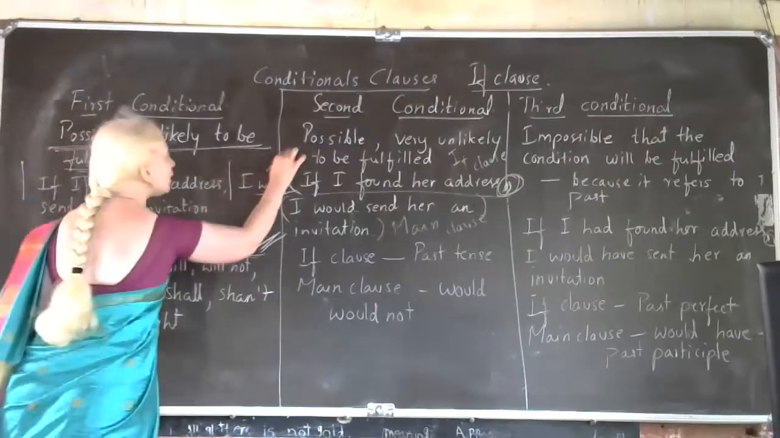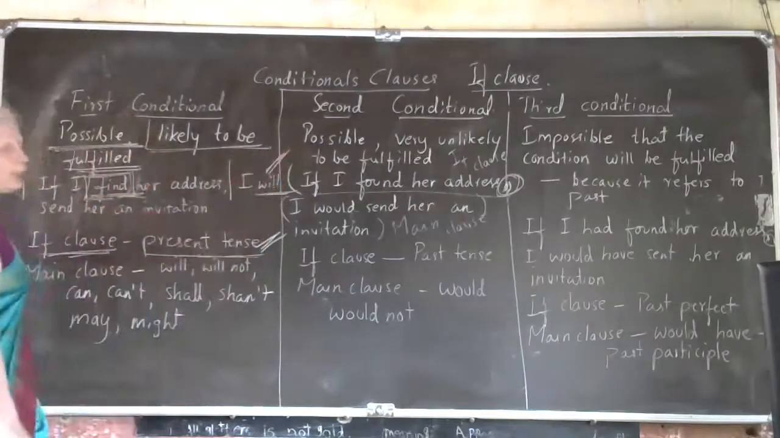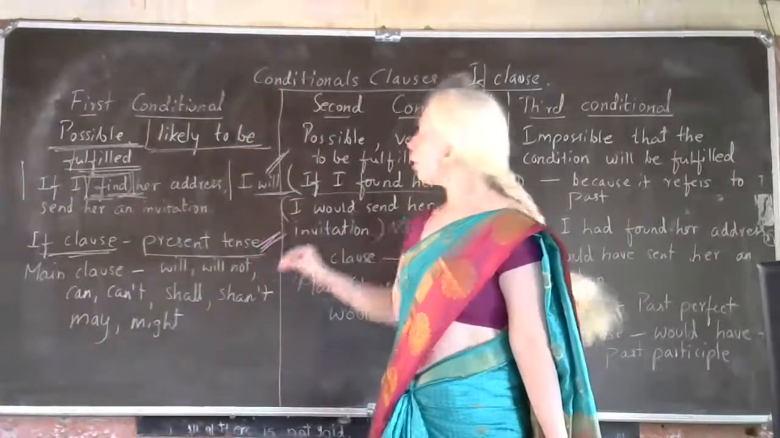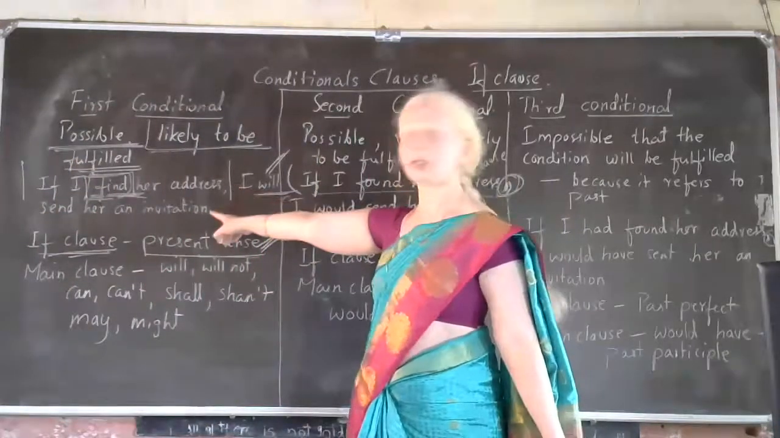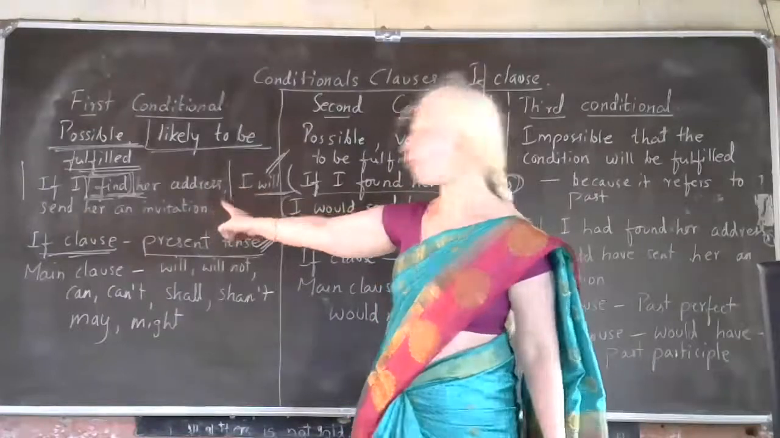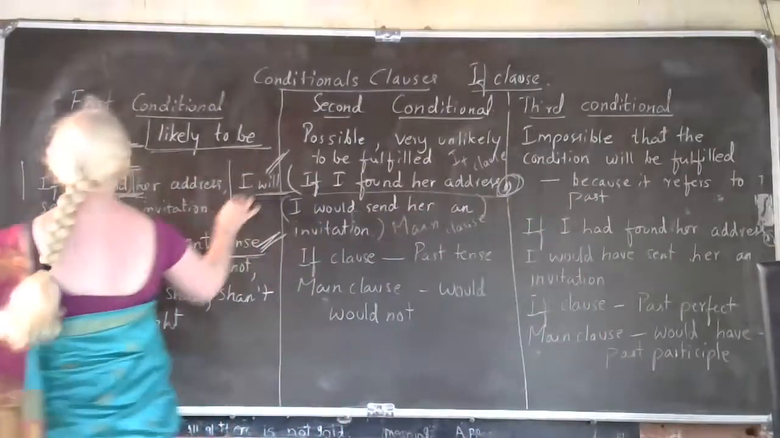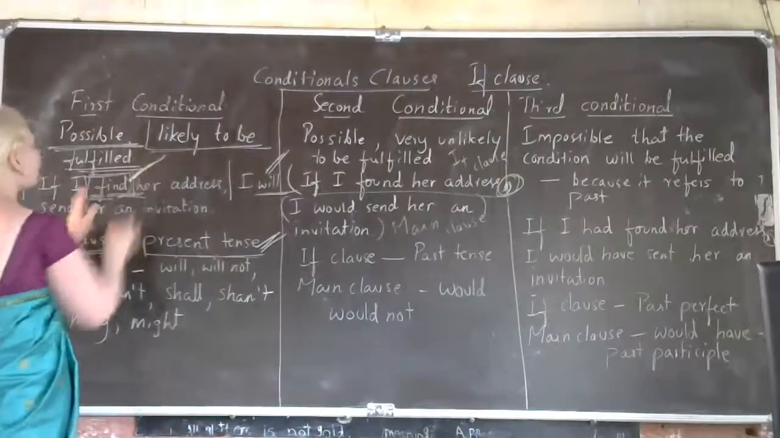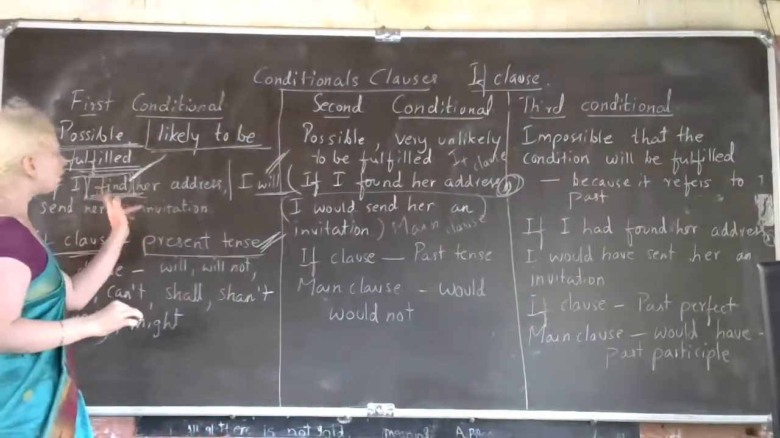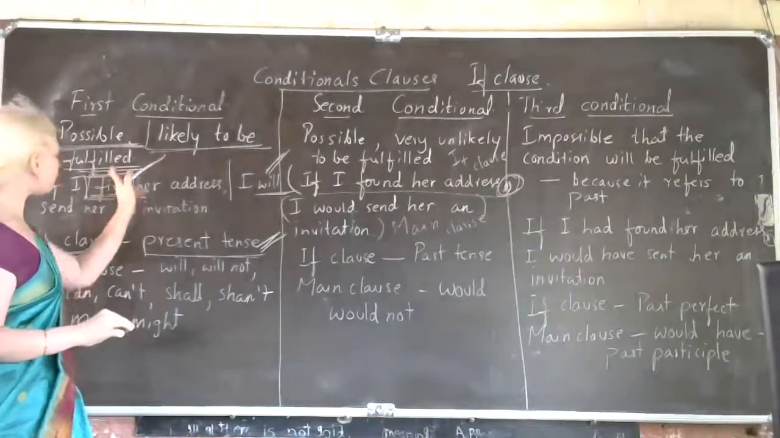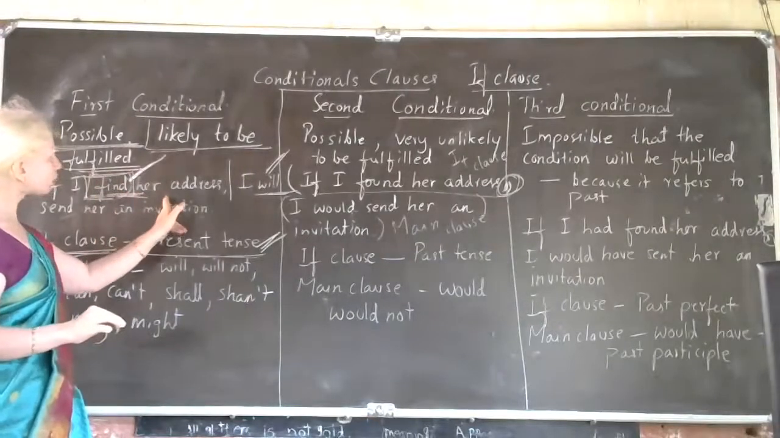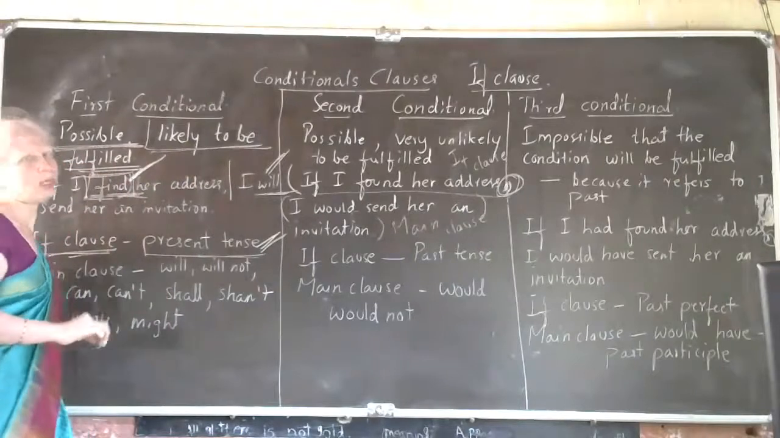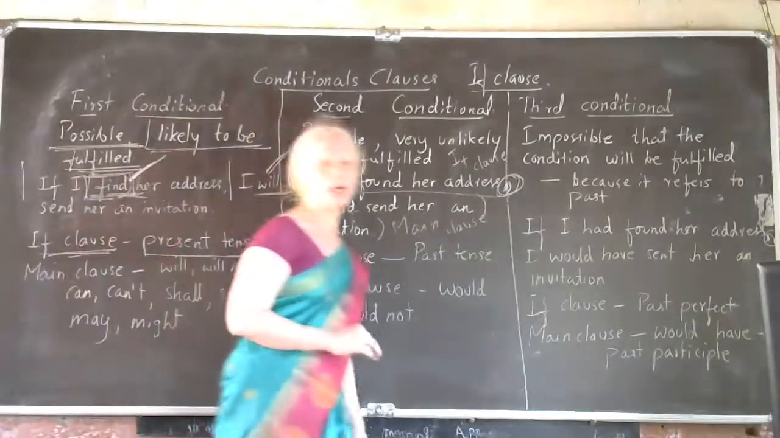See, you can see the usage of will here. So, there is a possibility that this event may happen. There is a possibility of the happening of this event. Which event? I will send her an invitation. So, this can happen if I find her address. So, there is a possibility. This finding her address is likely to be fulfilled, or it is likely to happen. That's why in the first